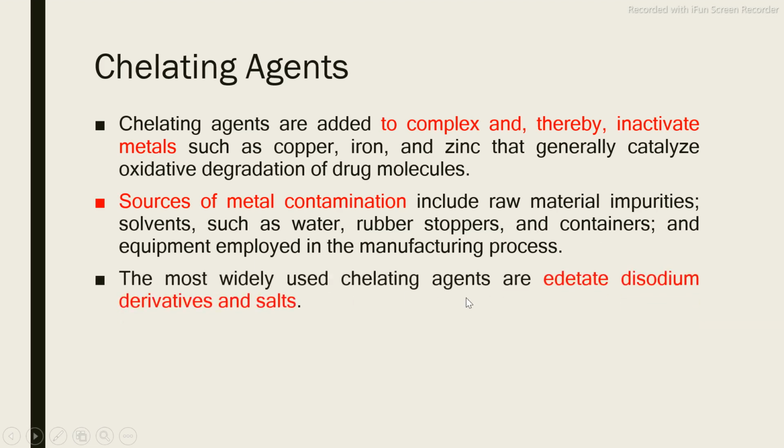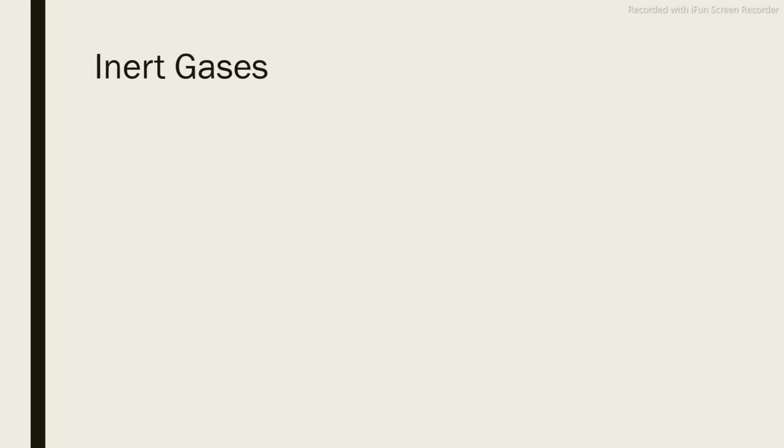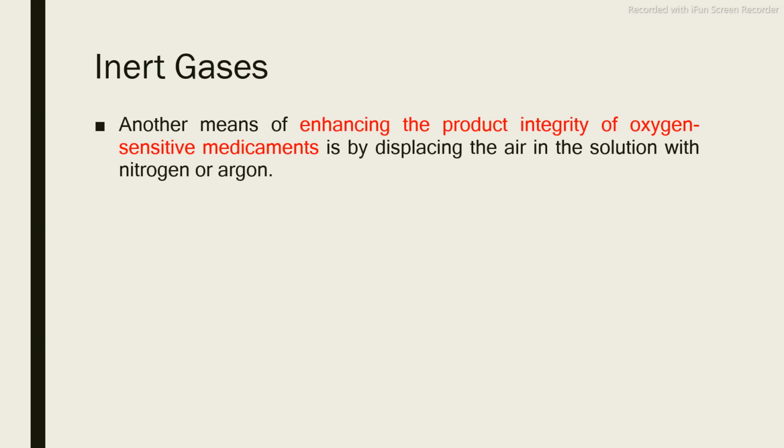The most widely used chelating agent is disodium edetate, that is, the edetate disodium derivative and its salt. Citric and tartaric acids are also used as chelating agents. Then the inert gases, another means of enhancing the product integrity of oxygen sensitive medicaments.